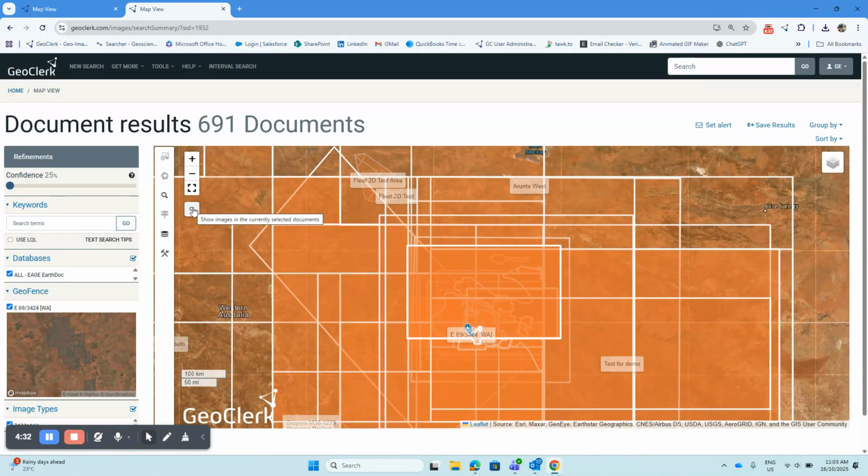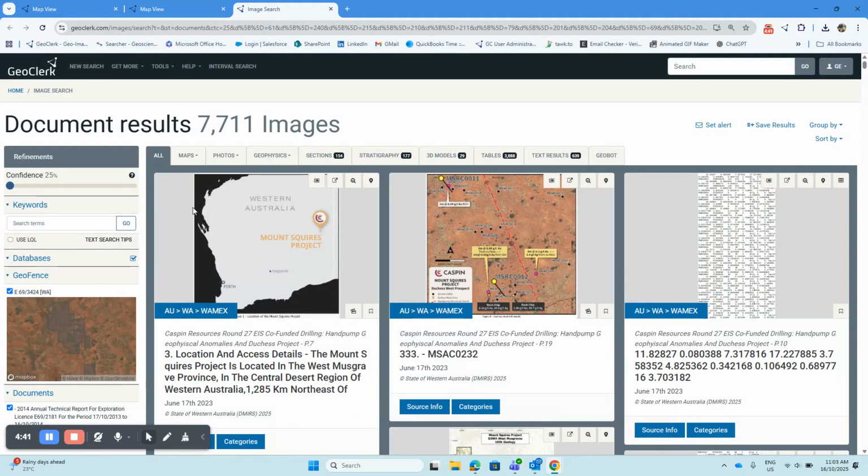What you can then do from here is use the magnifying glass once you've reduced the number of documents a little bit, and research that area, but just using the subset of documents that are now left. So there'll be less than 691. It'll probably be down to 670, but you could take out a lot more. So that's the Docs button.